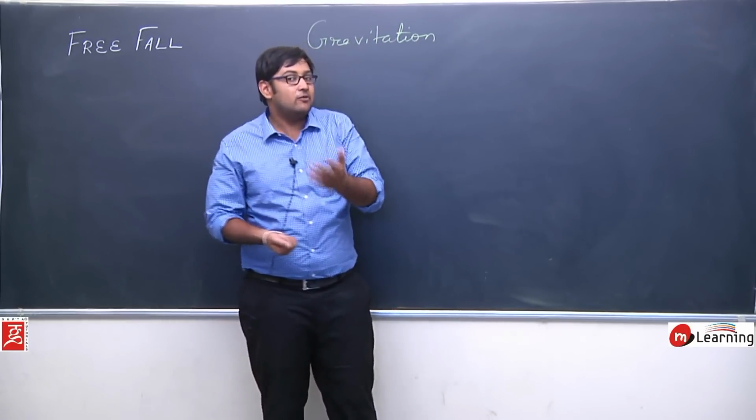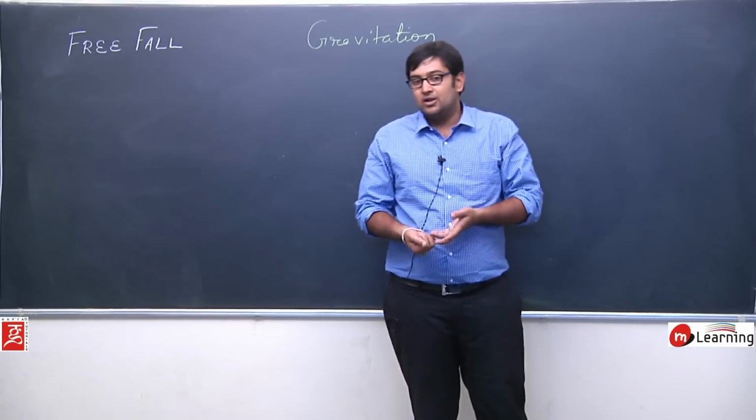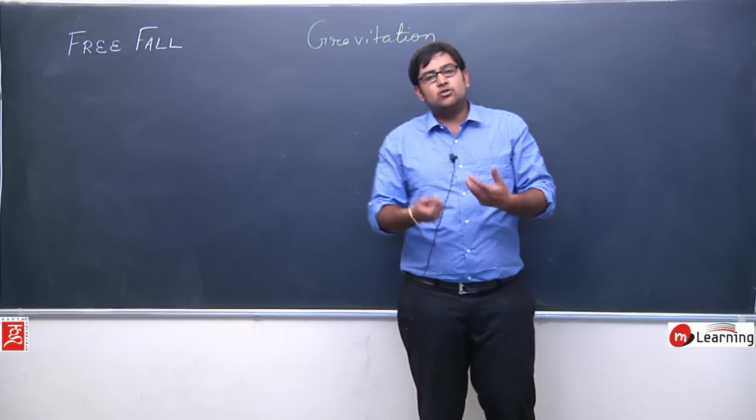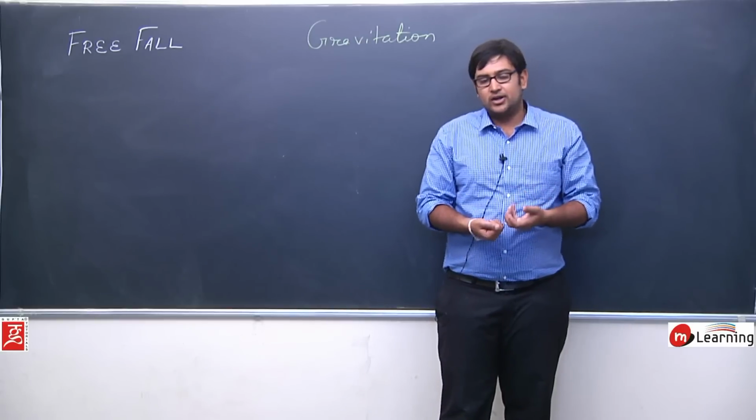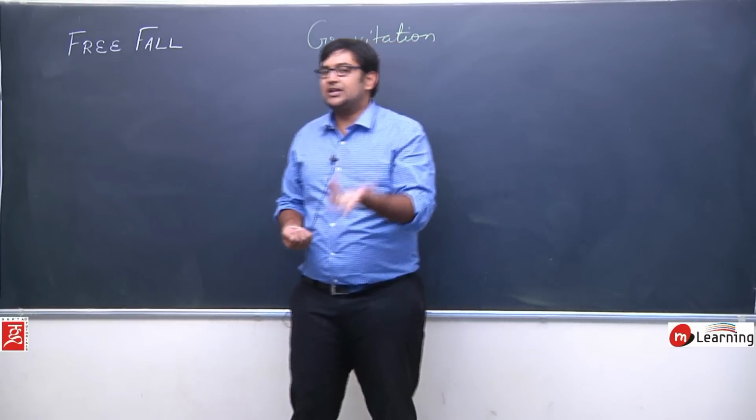Again, the same reason: it will fall on the ground because the Earth is not going to stop attracting that ball. The universal law says that every two objects will keep on attracting each other towards them, with the force equal to G m1 m2 by r square. This is the formula that we have learned.